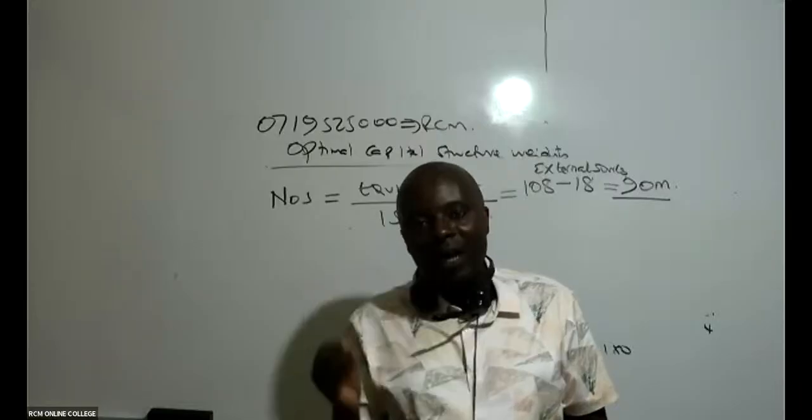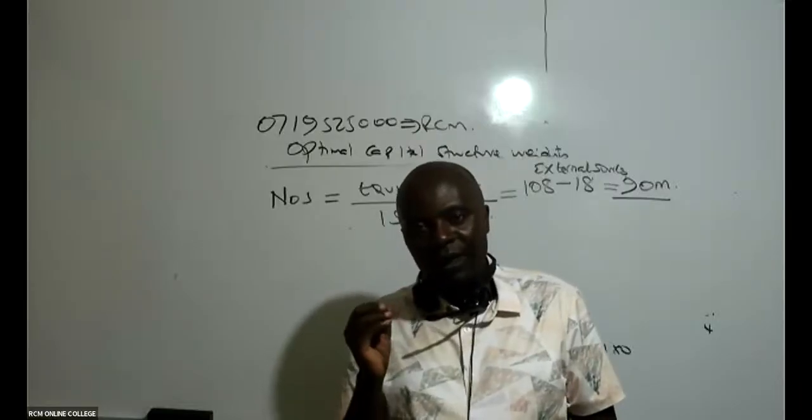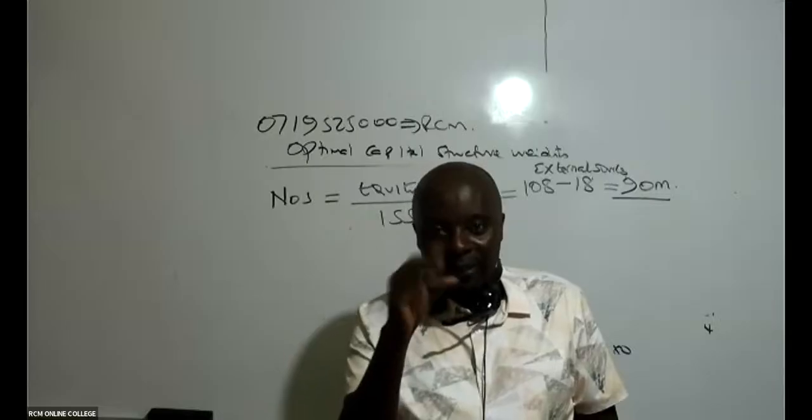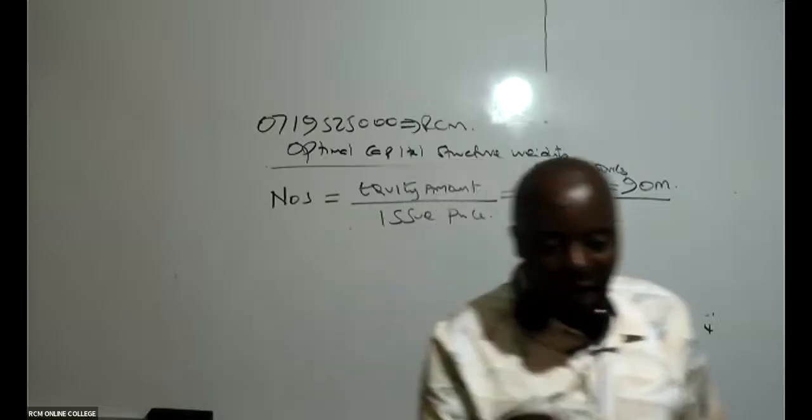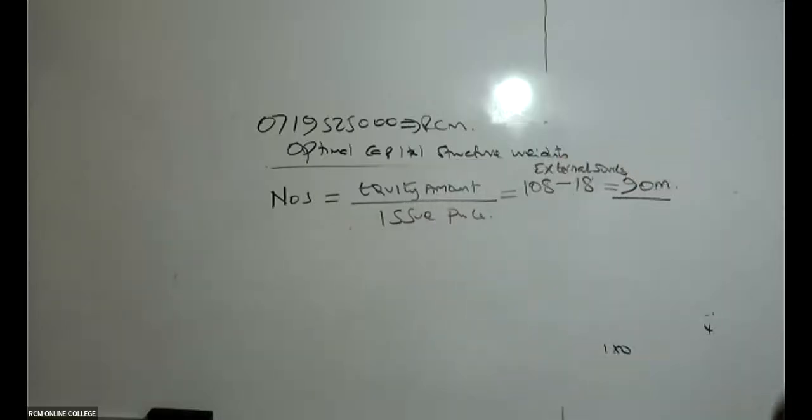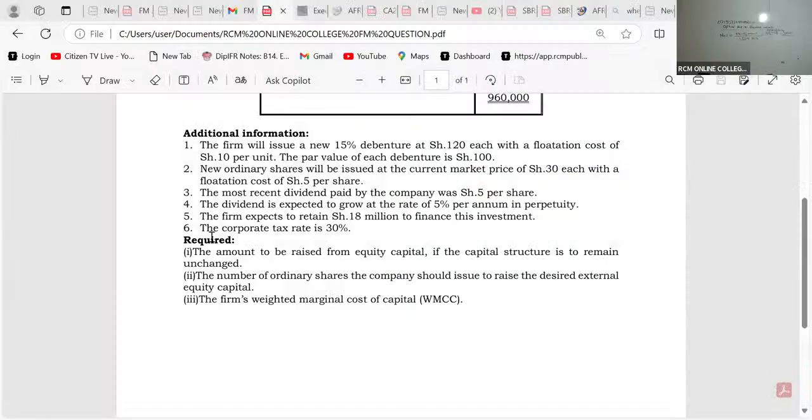Never work with par value here because you're looking at the money to be collected. Look at note number 2: new ordinary shares will be sold at the current market price of 30 each with a flotation cost of 5.